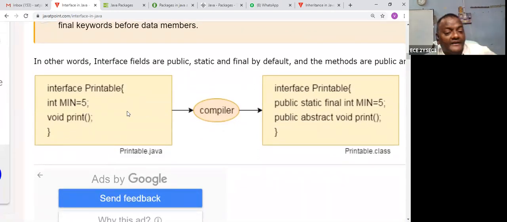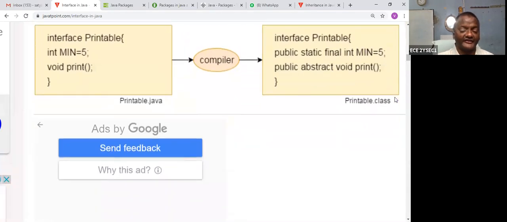Let us take this interface, and the interface name is Printable. These are the attributes or the parameter: integer minimum 5, void print. Before this, automatically it will assign public static, public abstract. So this is assigned by default by the compiler. You are not supposed to mention this. At runtime, it can be allocated. This is one important point of the interface.